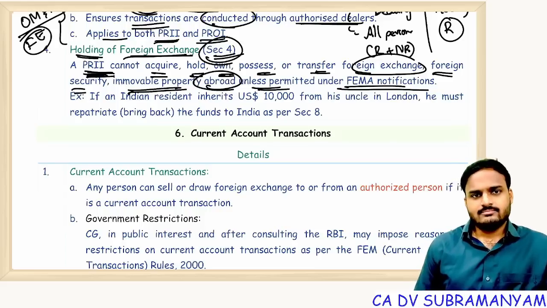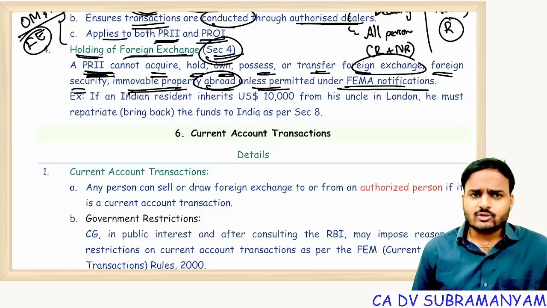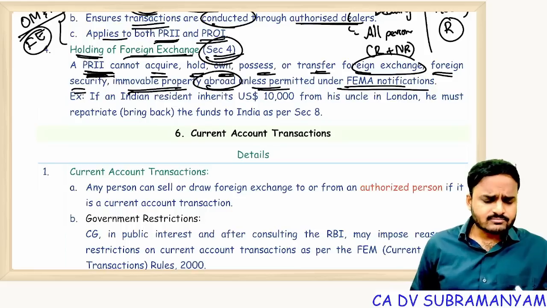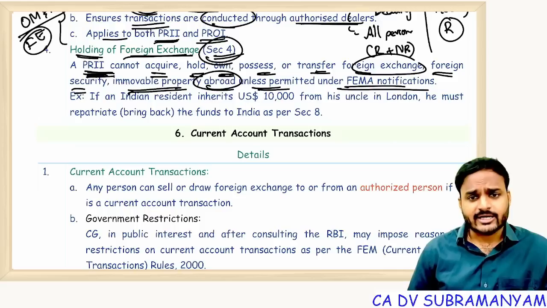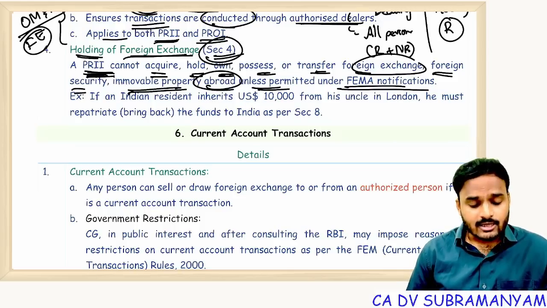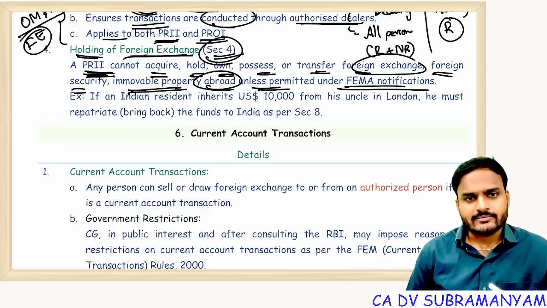dealer. The main objective, once again I am telling you, of section 3 and section 4 is development and maintenance of foreign exchange markets in India. For that, accountability, transferability, and transparency are required. Ensuring these things, FEMA is there. That's it.